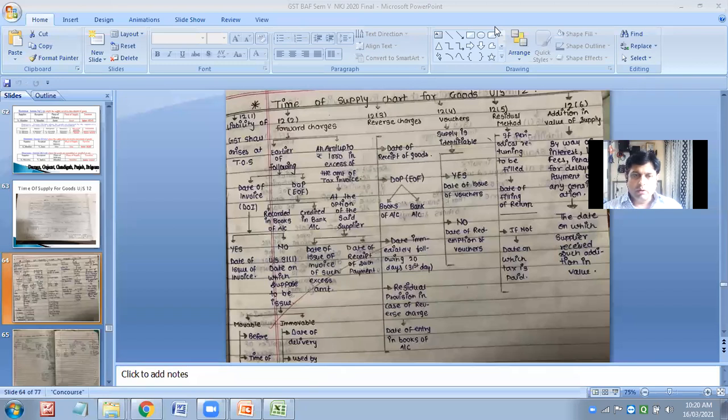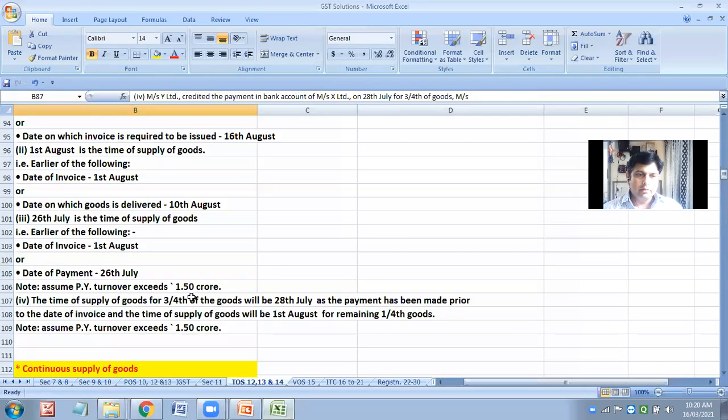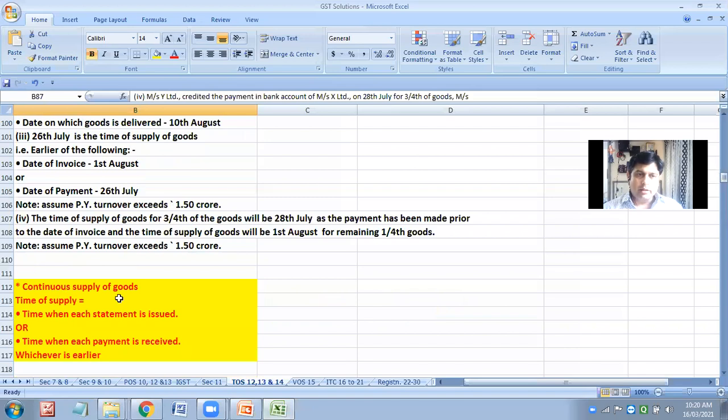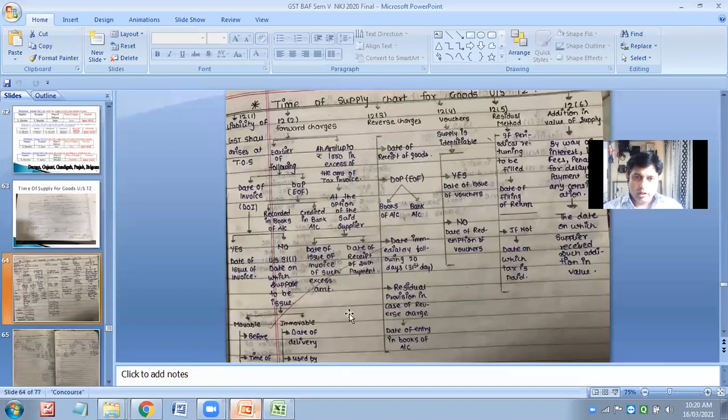Okay. In that case, what is to be done? So in continuous supply of goods, the time of supply, please mention here in your chart. Here you please write down continuous supply, like how you have written excess or less than 1,000. Just below this you write, please. It's a part of section 12 subsection 2.